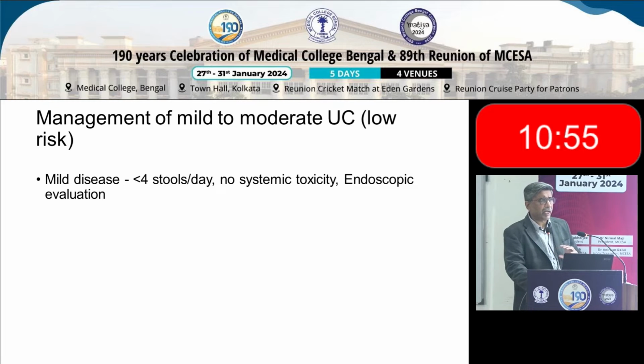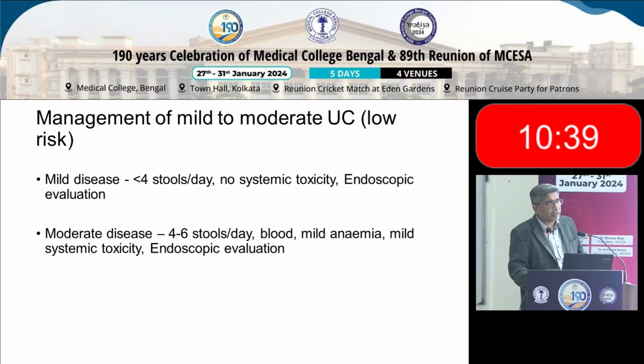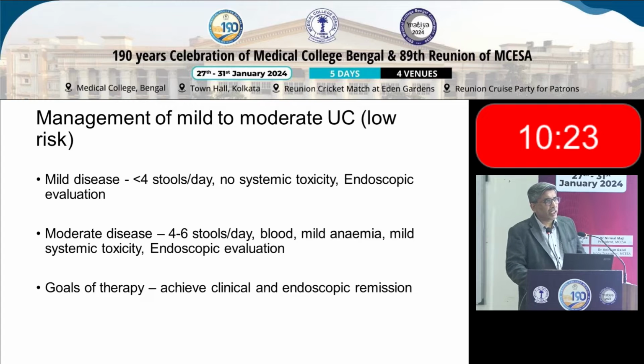So how do we define mild disease? Usually the stool frequency is less than 4 stools a day. There's no systemic toxicities. The patients don't have any fever, any other symptoms. And the colonoscopic evaluation actually shows mild disease. Moderate, the stool frequency is of course more, around 4 to 6 times. Patients often can notice blood. They can be mildly anemic. Usually the hemoglobin is above 10. Mild systemic toxicity may be present, and endoscopy actually shows moderate disease. And the goal of our therapy for any IBD is to achieve both clinical and endoscopic remission.